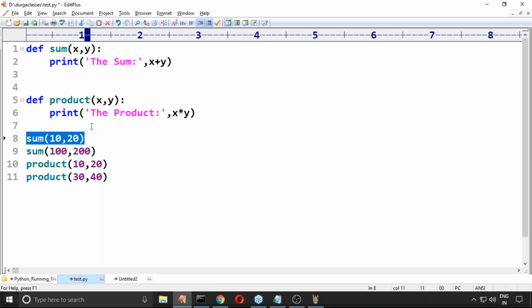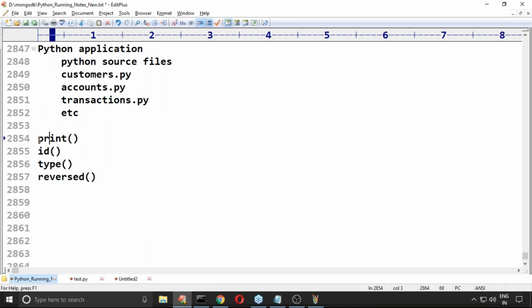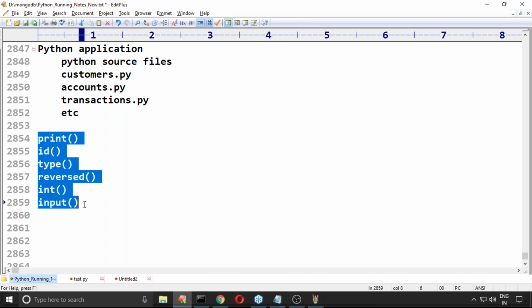Functions are a separate concept and I will discuss them in detail. Just be aware of what a function is. Now, print function is there, id function is there, type is there, reversed is there, int is there, input is there. All these things are Python's predefined functions. Remember carefully.